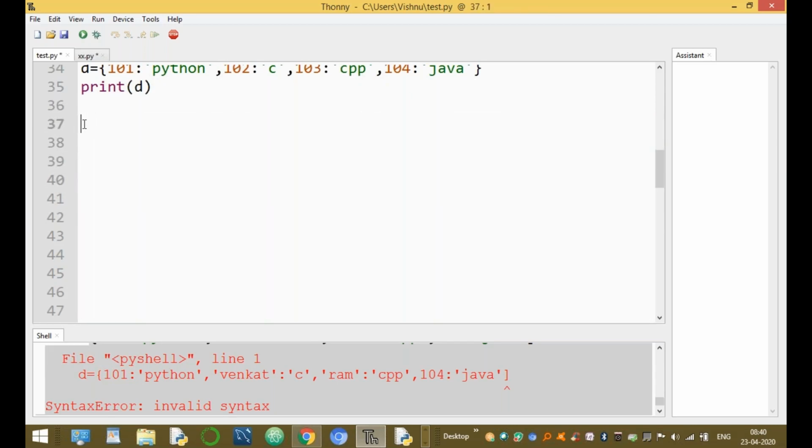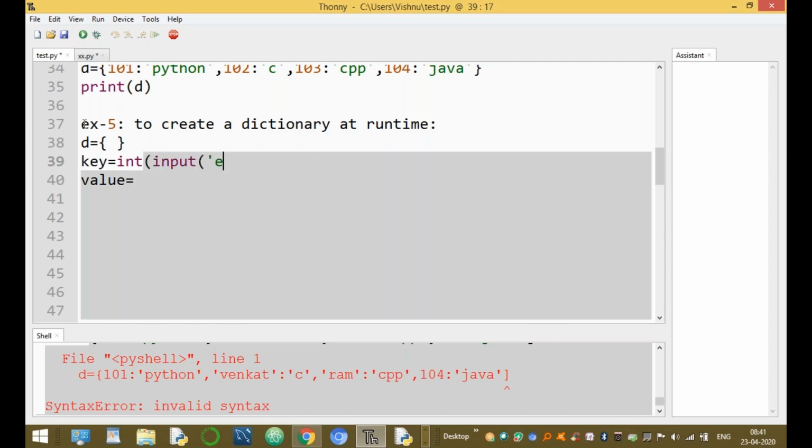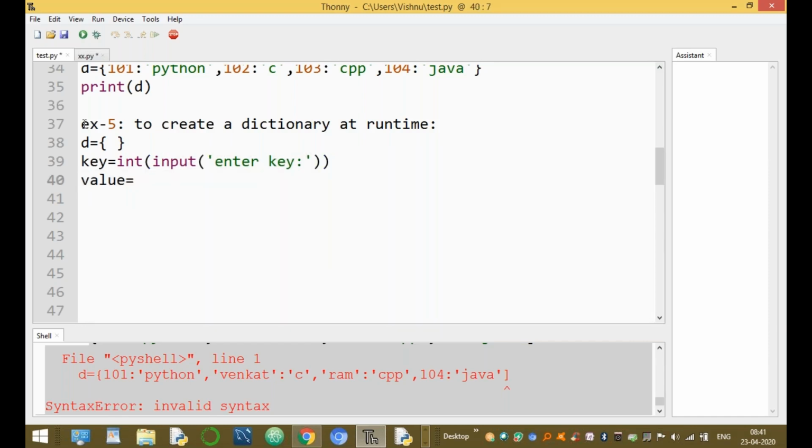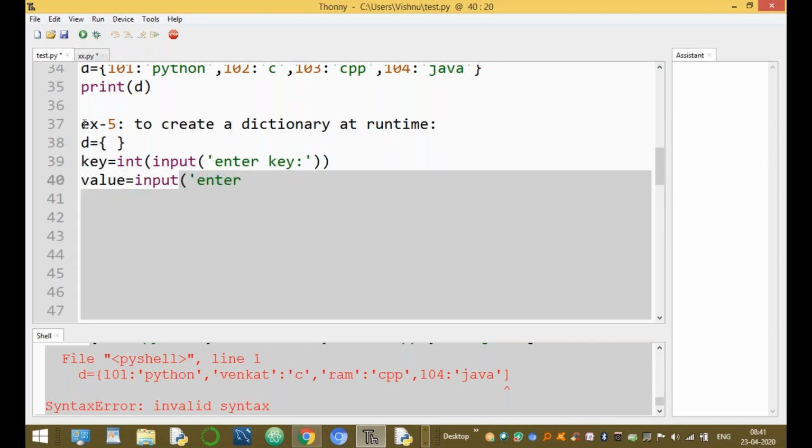And the next one is to create a dictionary at runtime. D equal to empty dictionary: first assign an empty dictionary. And next, in the first value, enter the key value. The next one is enter the value. Here, int of input of enter key, and only one key, and input of enter value.